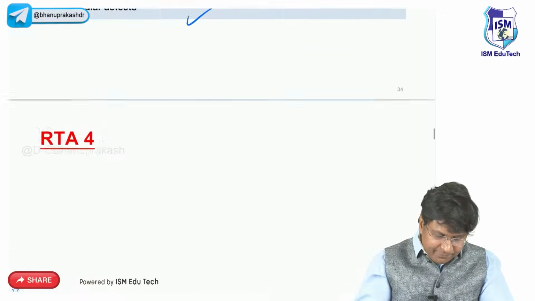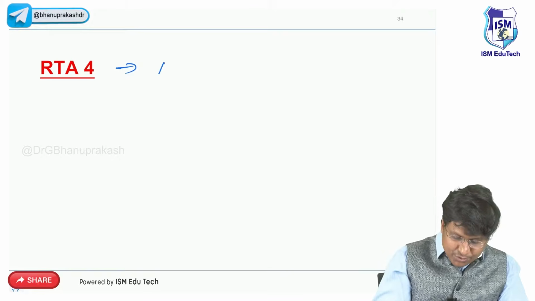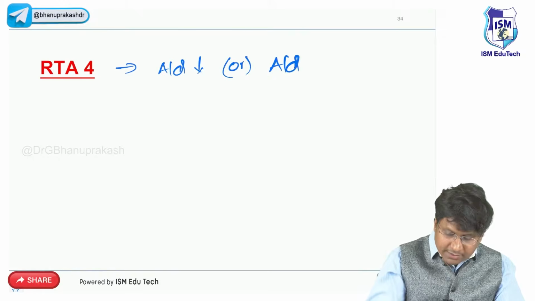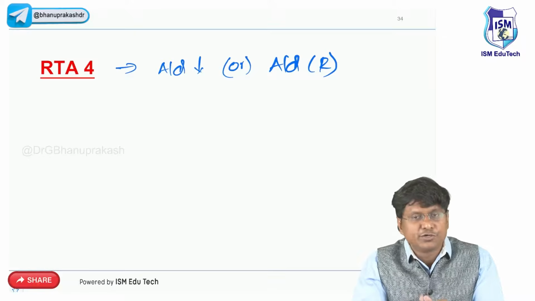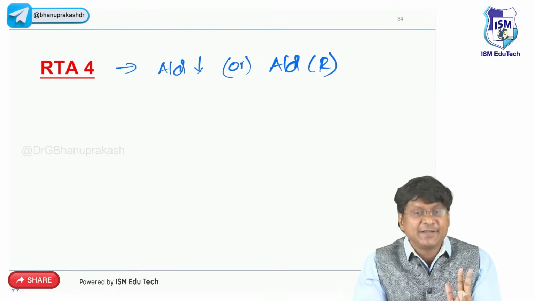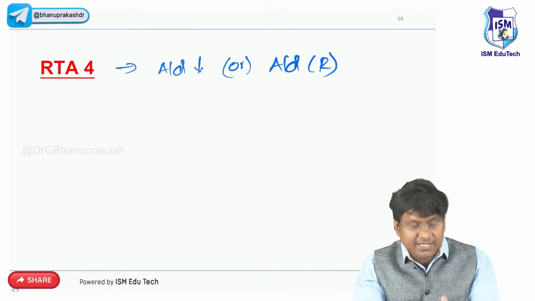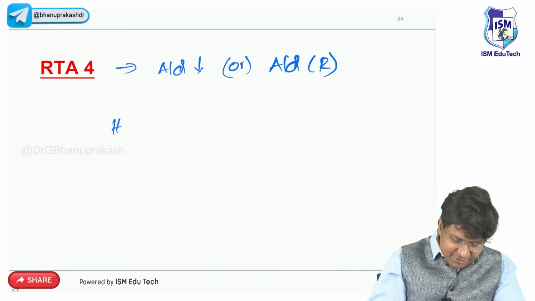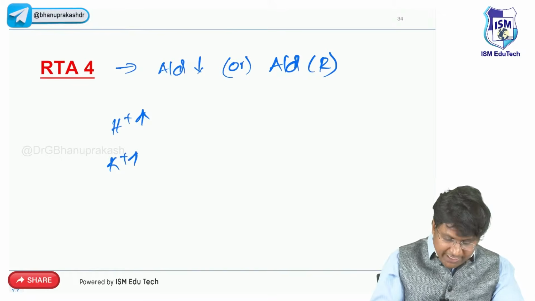Then coming to your type 4 renal tubular acidosis. See, type 4 renal tubular acidosis is due to aldosterone deficiency or aldosterone resistance. What exactly is the function of aldosterone? Sodium and water retention, H plus ion secretion and K plus ion secretion. The H plus and K plus should be put out by your aldosterone. But here, aldosterone is not there or there is aldosterone resistance. So the H plus will increase, resulting in acidosis. And in these patients, they will also have hyperkalemia.